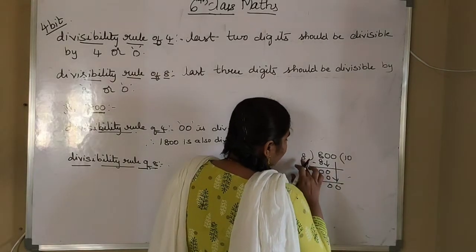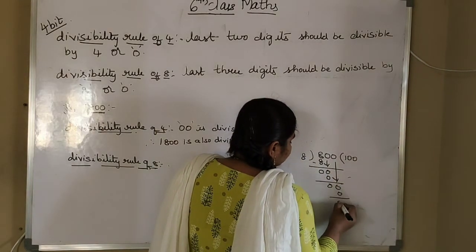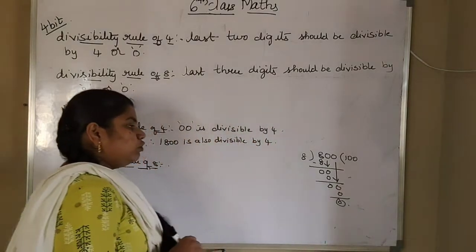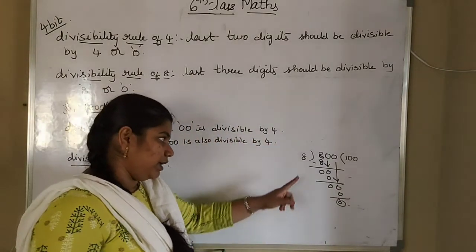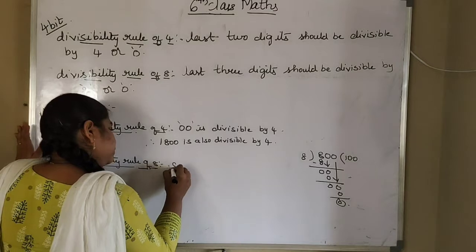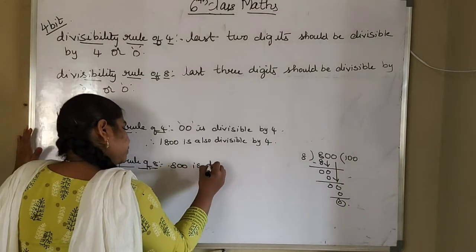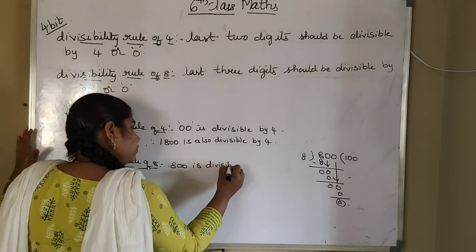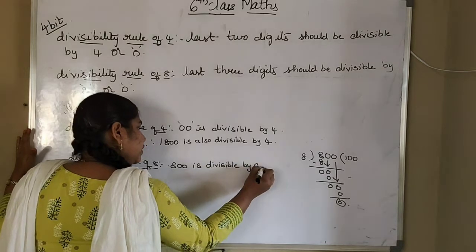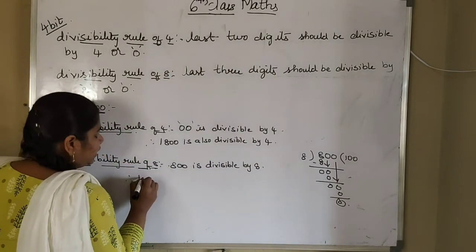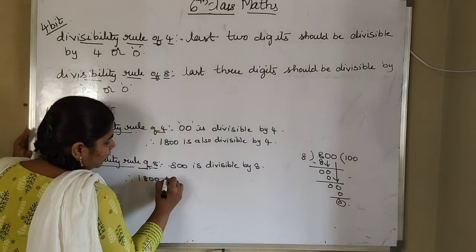Bring this 0 down. 8 zeros are 0. So you got the remainder as 0. That means 800 is divisible by 8. So therefore you can write 1800 is also divisible by 8.